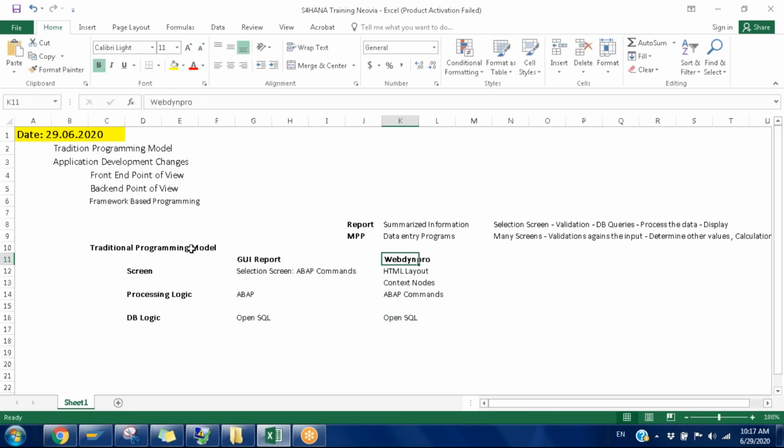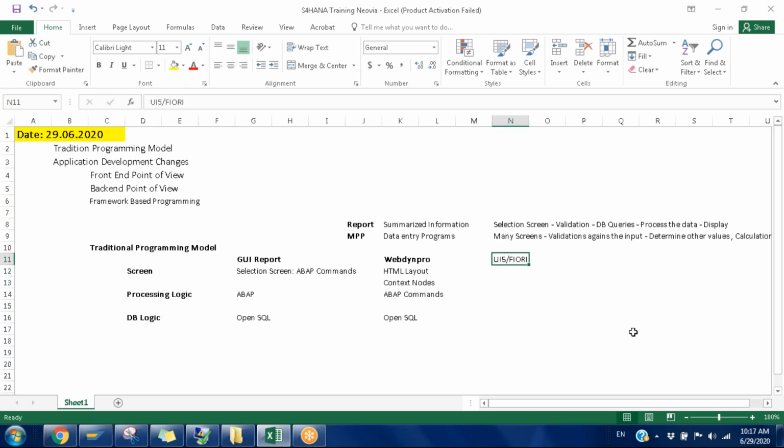Now you can see where is the change? The change is screen designing and linking to the backend logic. So these two locations change happens. Okay, now we'll go a little bit advanced. So instead of going with the SAP traditional web control technology, we can go with the UI5 or Fiori. Just assume that. We are not at all talking about the backend logic. We are talking about only screen changes.